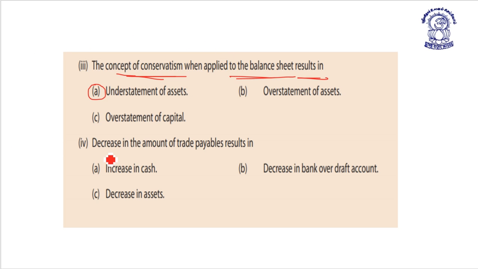Next, decrease in amount of trade payable results in what? Trade payables means current liability. So decrease in current liability results in increase in cash, decrease in bank overdraft, or decrease in asset. Here, decrease in trade payable, that results from money outflow, so it is a decrease in asset. So correct answer is option C.